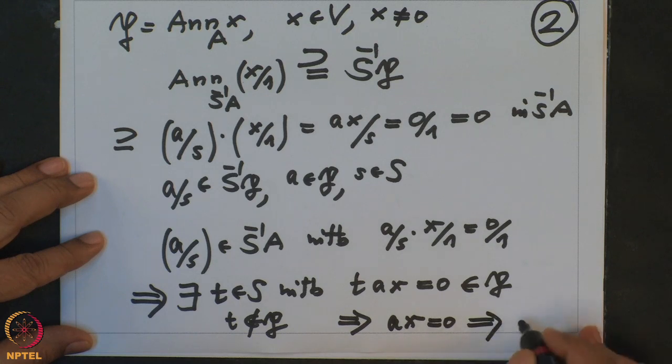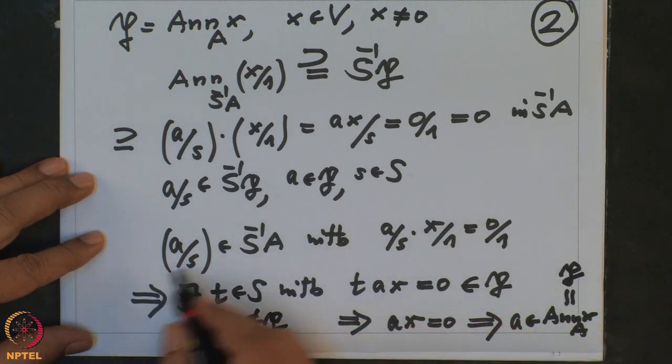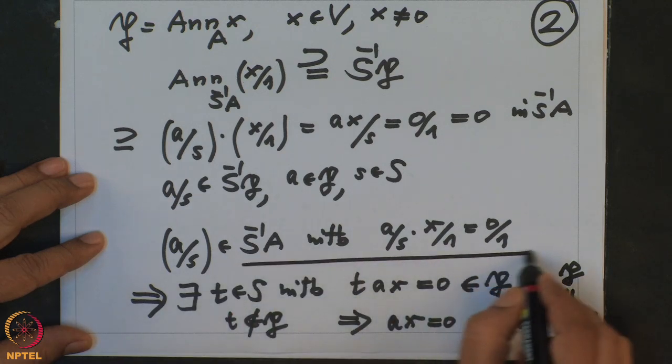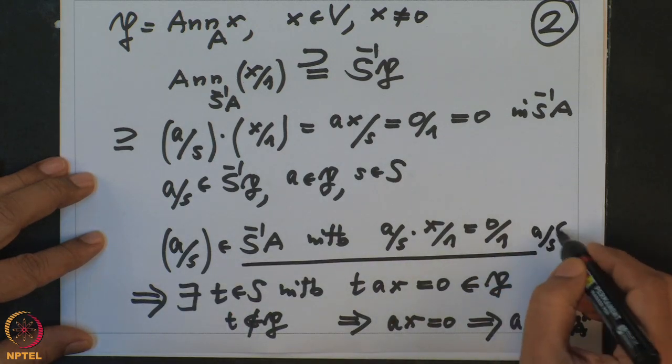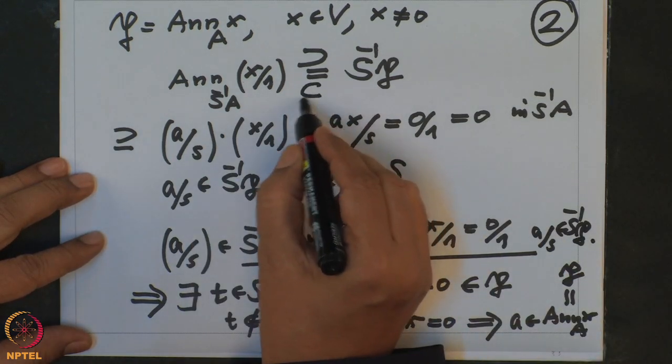Therefore, a belongs to the annihilator of x, which was P, and therefore this element a by s belongs to S inverse P. So that proves this inclusion. So therefore we have proved one inclusion in the theorem, and I will leave the other inclusion as an exercise.